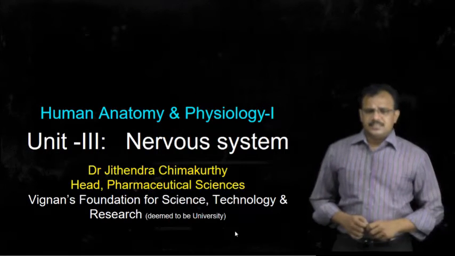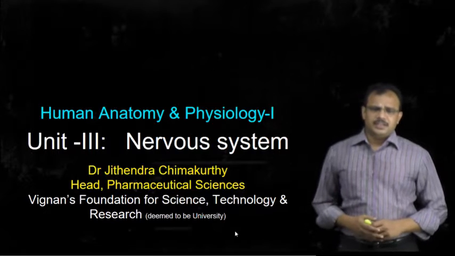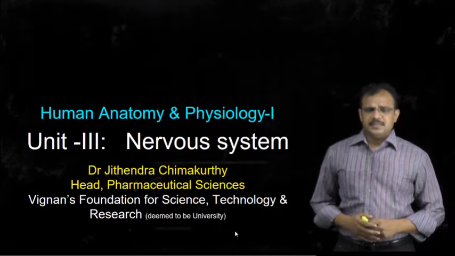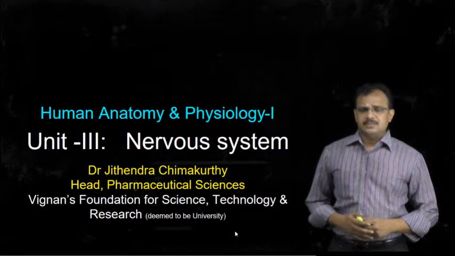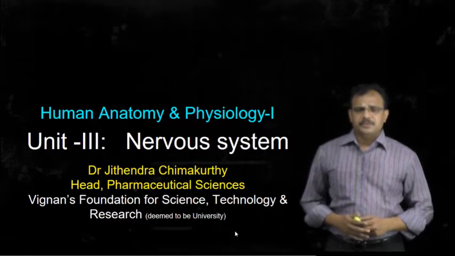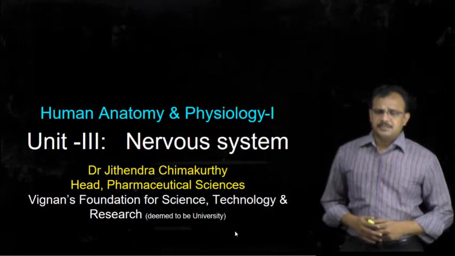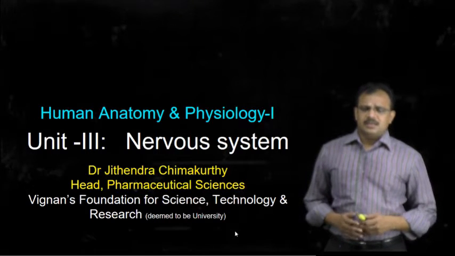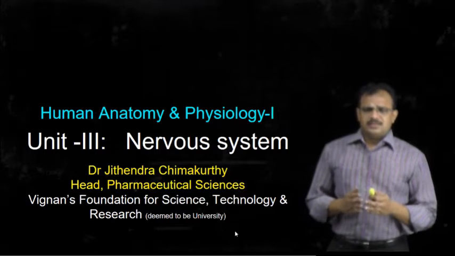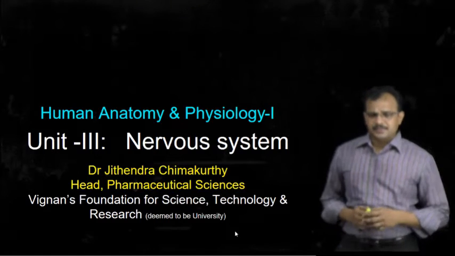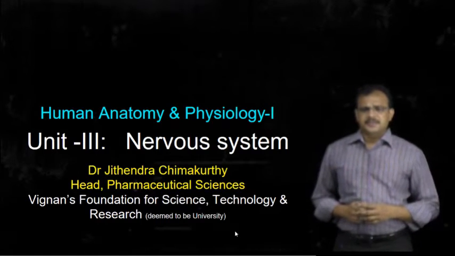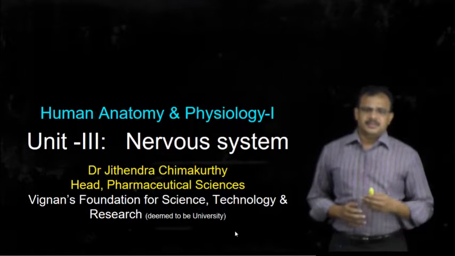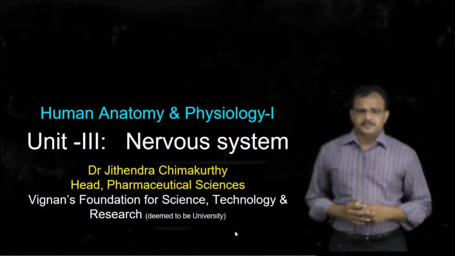So in this chapter, you will be studying the basics of the nervous system, such as how the nervous system is organized, what the components of the nervous system are, what the functions of those individual components are, and what the classification of the nervous system is, about the brain, spinal cord, and the nerves.